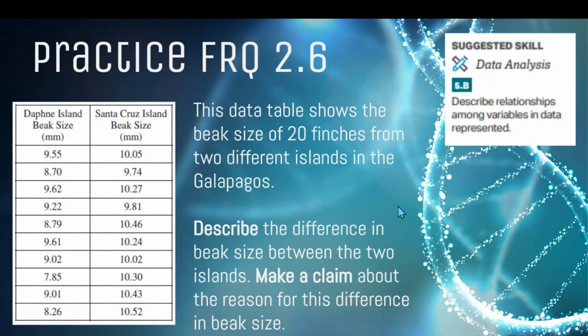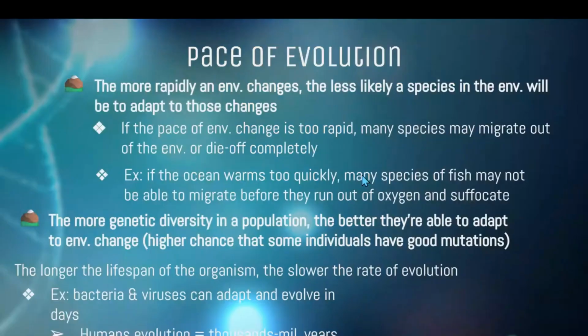This data table shows the beak size of the finches on two different islands of the Galapagos. Try to describe the difference in the beak size on the two islands and make a claim about the reason for the size of those beaks. If you can, make a prediction of what it might be for.